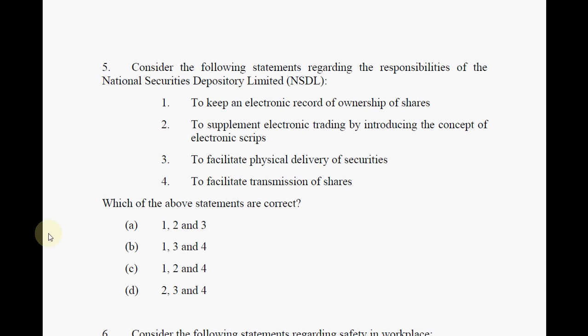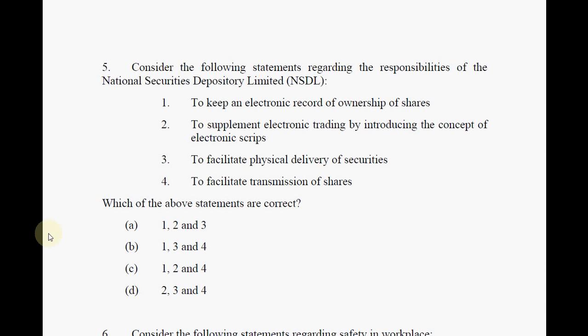When he sells, it goes into another person's hand. In the days before, there was something called a hard copy, like the registration of a property or a house. Shares also, when they are sold, had to be registered in the other person's name.